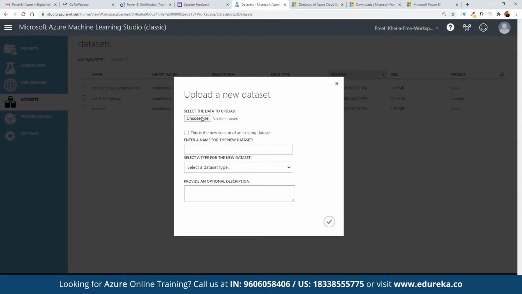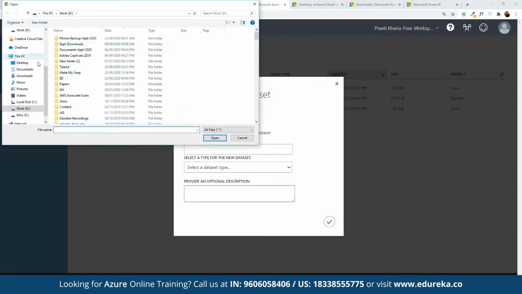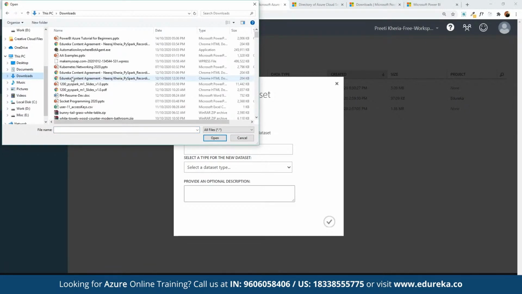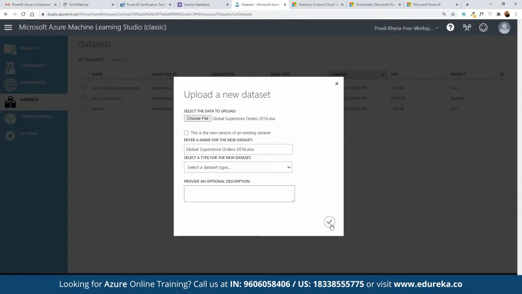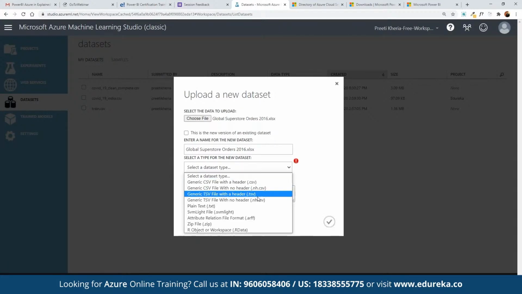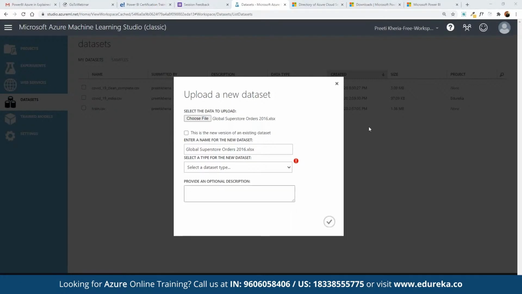For example, here we can choose a local file that we want to work with. Let's say we had access to that Excel file, the XLS, where we have this global superstore data, or any old data that we may have access to. So for example, we want to work on this one. Here we can click on upload, open, and then click on add. Okay, we haven't saved that as a CSV file.